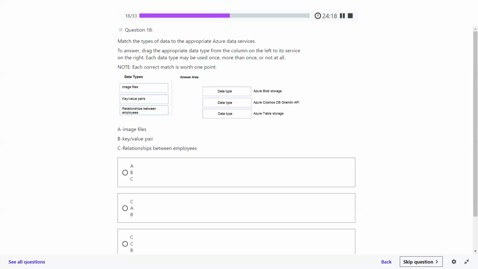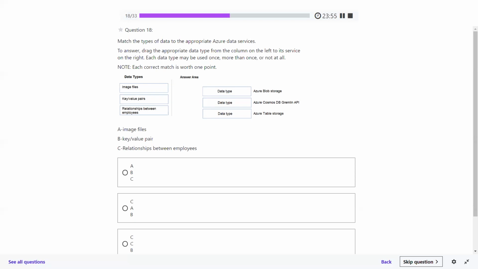To answer it, drag the appropriate data from the column on the left to its services on the right. Each data type may be used once, more than once, or not at all. Azure Blob Storage would be image files. Then key value pairs will be Gremlin API.